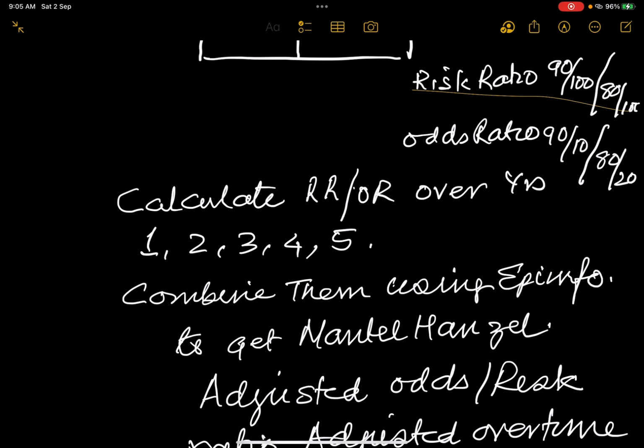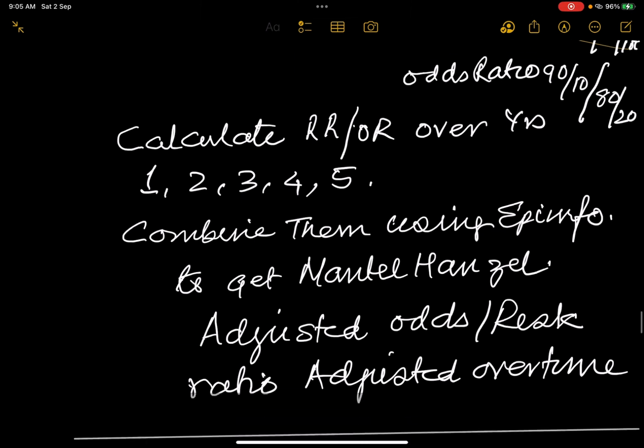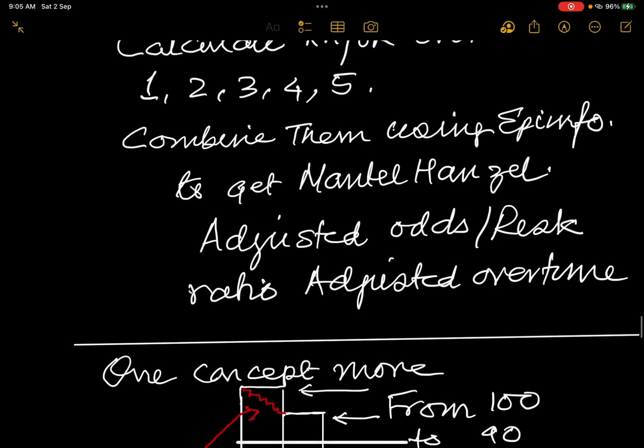Use such a table to calculate the risk ratio and odds ratio over the years 1, 2, 3, 4 and 5, and then using EpiInfo you get an adjusted odds ratio for time. You can combine all these tables and you get the Mantel-Haenszel adjusted odds or risk ratios which has been adjusted over time.